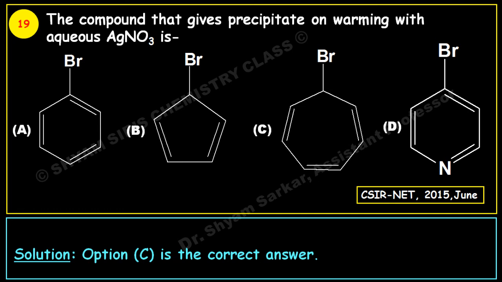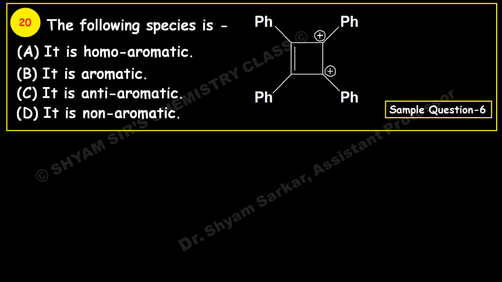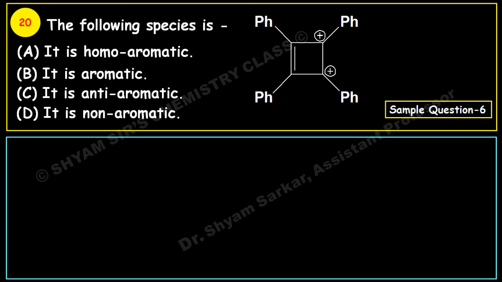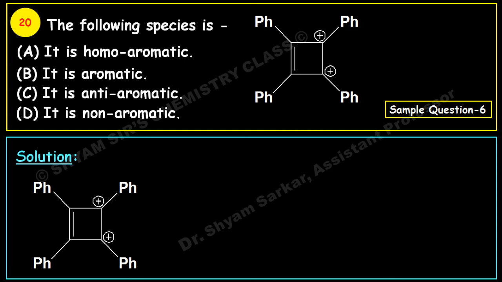And the last question of this session: the following species is given, a dication, and we are asked whether it is homoaromatic, aromatic, anti-aromatic or non-aromatic. So this is also very simple. If you see this structure, there are 2 cationic charges and 1 double bond. So this is completely cyclic, planar, and fully conjugated, because all carbons are sp2 hybridized. So this can be delocalized all over the cycle.